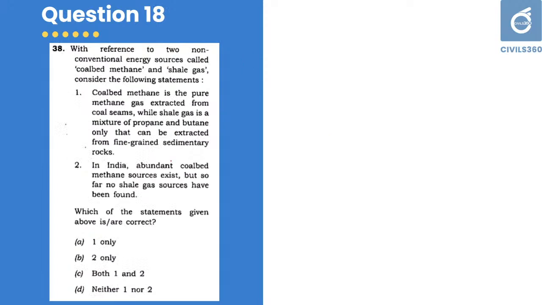Next question, question number 18. With reference to two non-conventional energy sources called coal bed methane and shale gas, consider the following statements. Coal bed methane is the pure methane gas extracted from coal seams, while shale gas is a mixture of propane and butane only that can be extracted from fine-grained sedimentary rocks. In India, abundant coal bed methane sources exist, but so far no shale gas sources have been found.